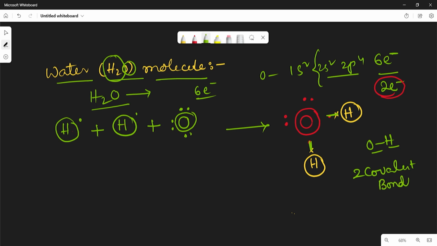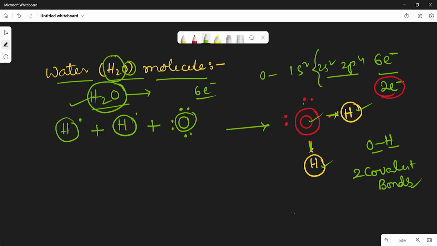Is it okay? See, by sharing 1 electron, this hydrogen will be stable, and this hydrogen will also be stable. And 2, 4, 6, 8, by sharing the total electrons, this oxygen atom will be stable. So like this, there exists a stable molecule, H2O, the water molecule.